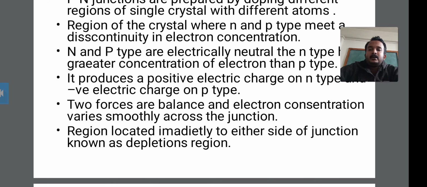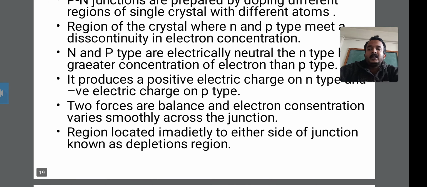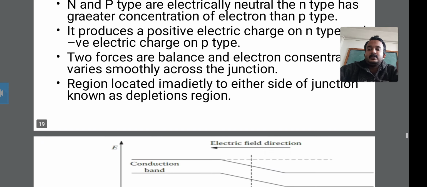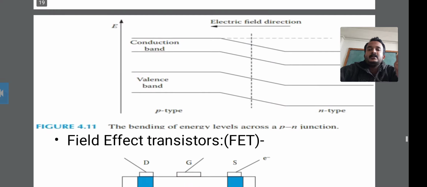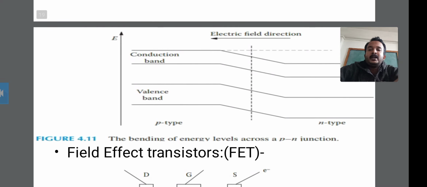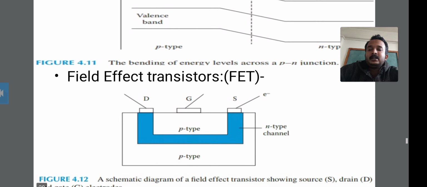Okay, then the two forces are balanced, the n type force and the p type force, and the electron concentration varies smoothly across the junction. These two forces are balanced, and the electron concentration varies smoothly across the junction.